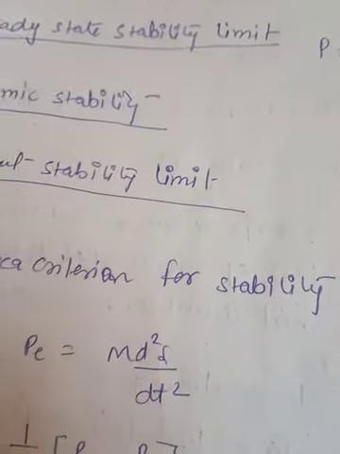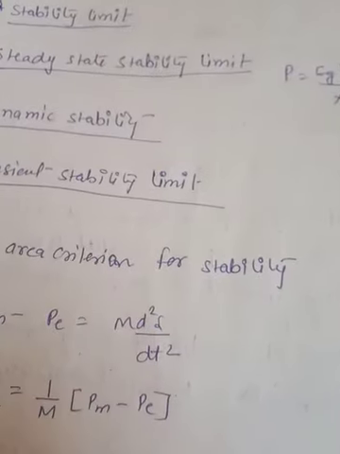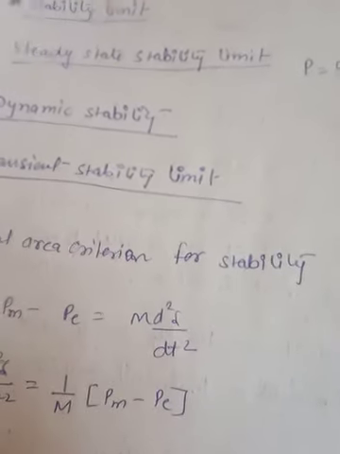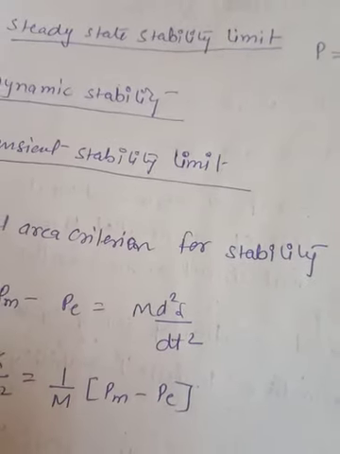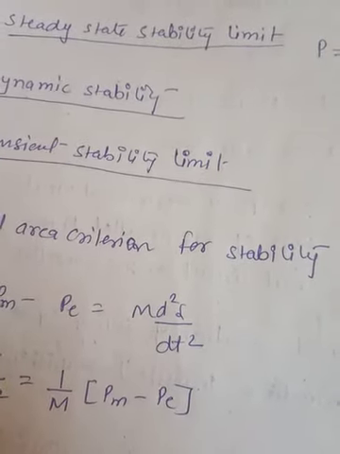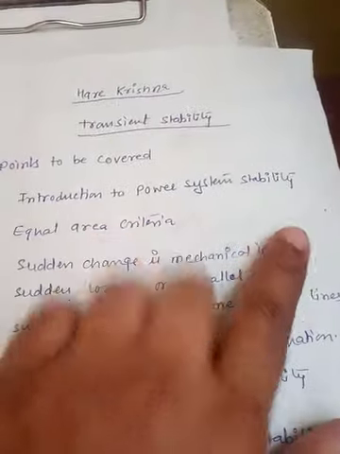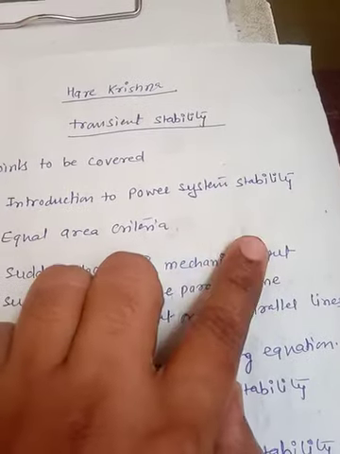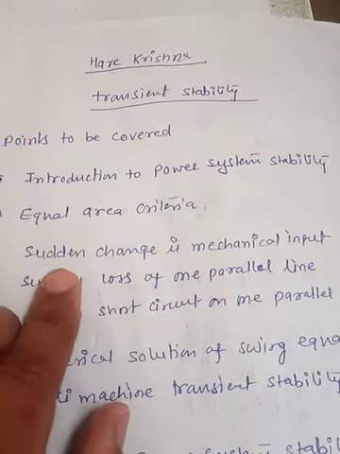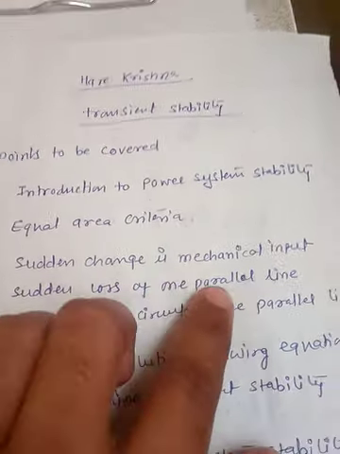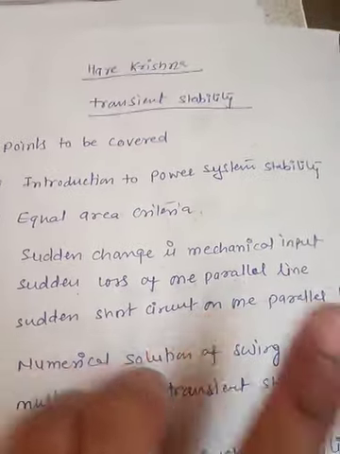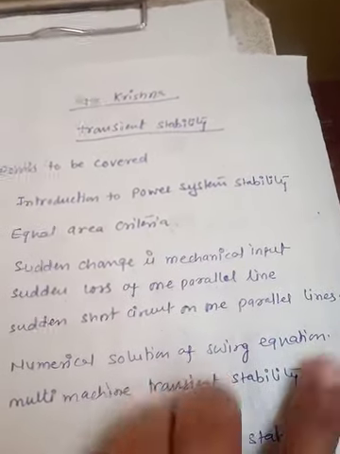So again the point is the same: if any large disturbance comes on the power system, like a short circuit, loss of generation, loss of excitation, or loss of a transmission line. That's why I told you that we are going to discuss these three points. Sudden change in mechanical input, what does it mean? Suddenly the mechanical power is not coming for a moment, and the sudden loss of one parallel line or sudden short circuit on one parallel line. So these are the cases we have taken.